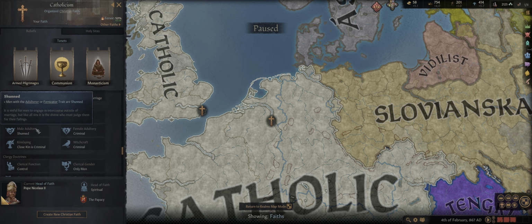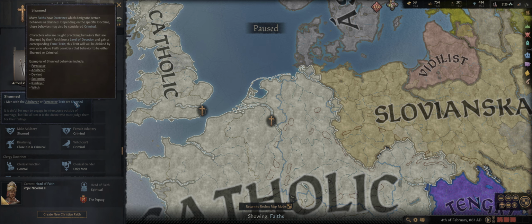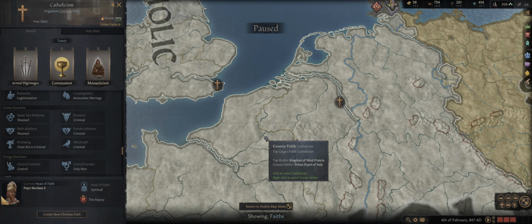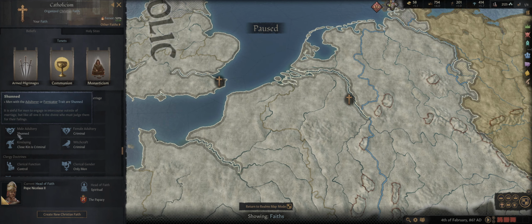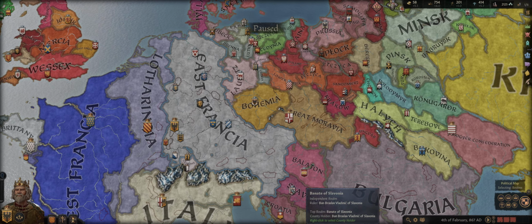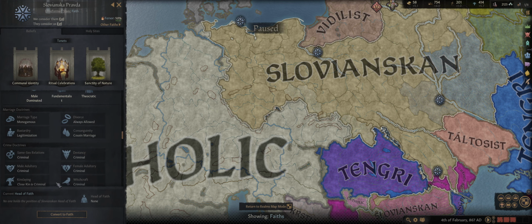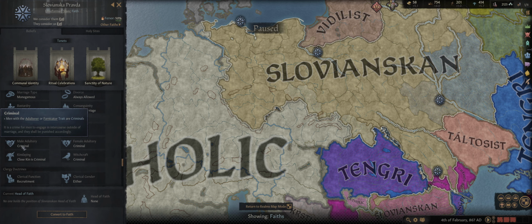For instance, a male who commits adultery is shunned by our religion. They get an opinion malus, but it doesn't qualify for righteous imprisonment. We can't just arrest our courtier or arrest our vassal for sleeping with someone else's wife. Instead, everyone just gets an opinion penalty with them. However, if we were playing as, say, the Slavic faith over here, you're going to notice that male adultery is criminal. So, if we had a vassal or courtier that slept with another woman, we could actually arrest them without being considered a tyrant in this faith.